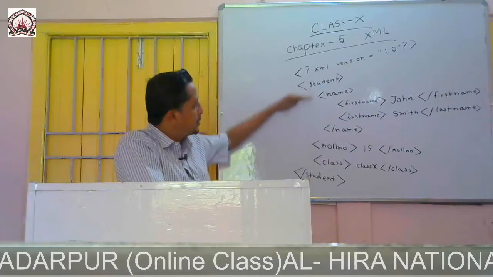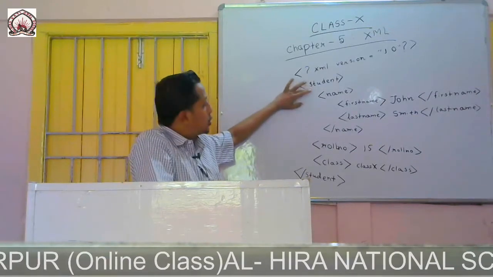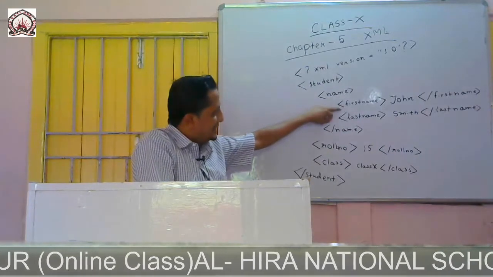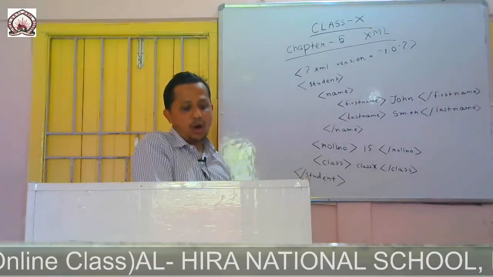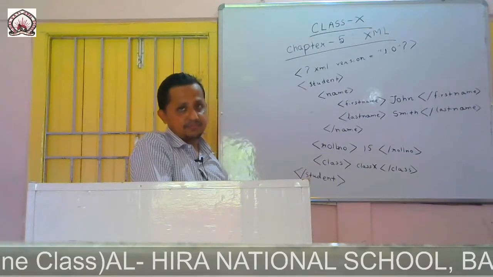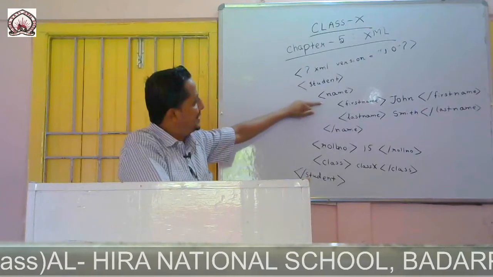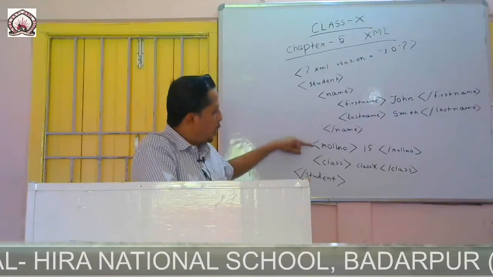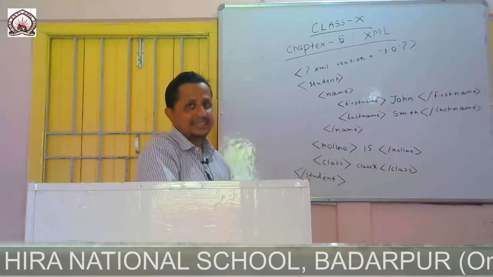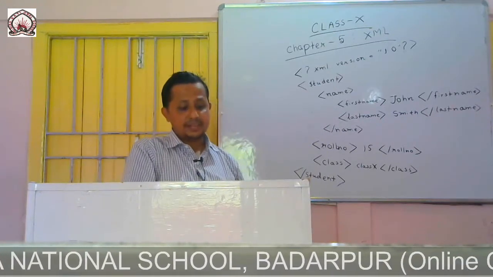Here student, name, first name, last name, roll number and class, they all are elements. I am telling again, they all are elements.